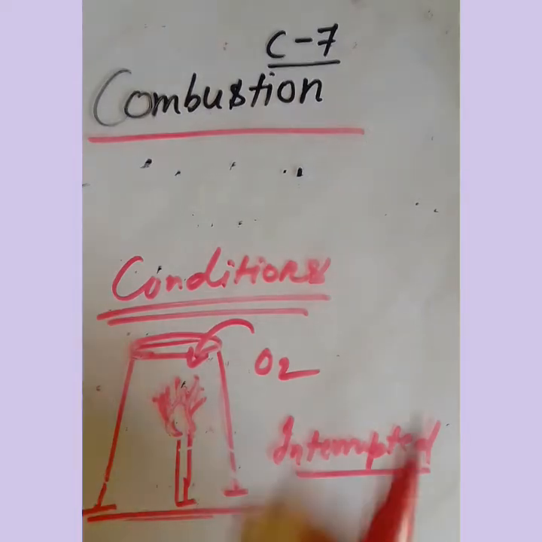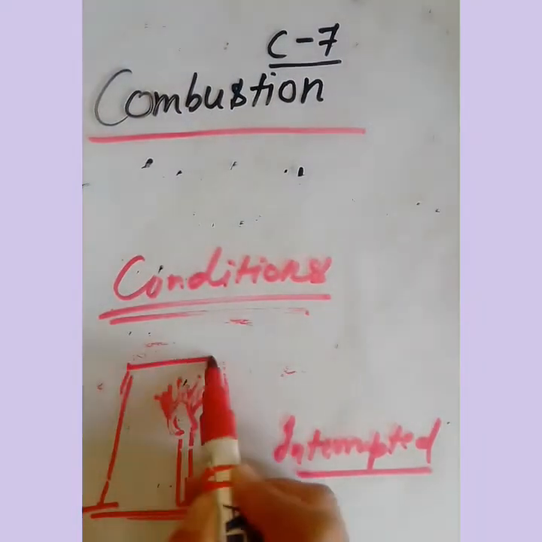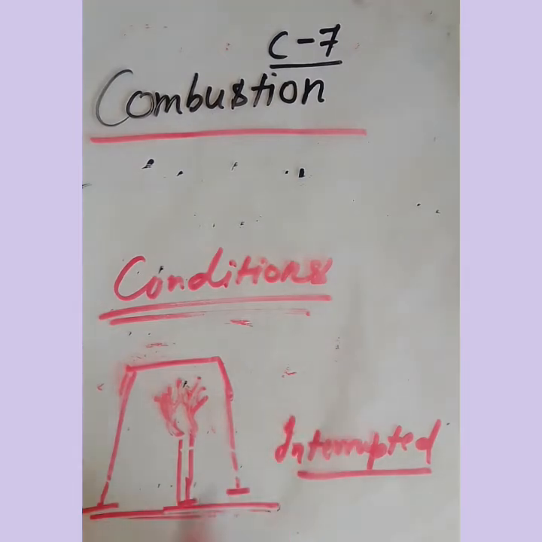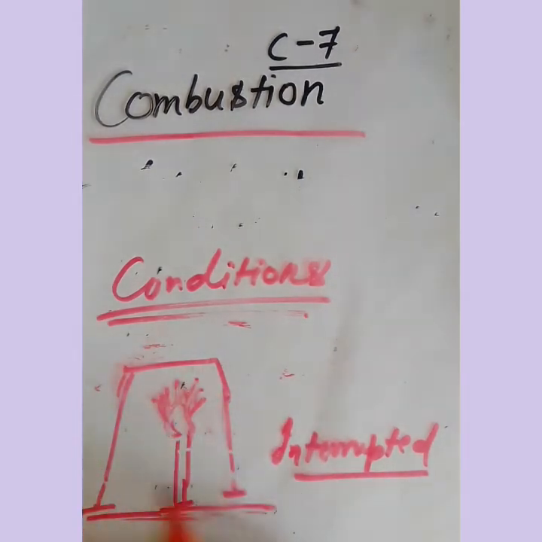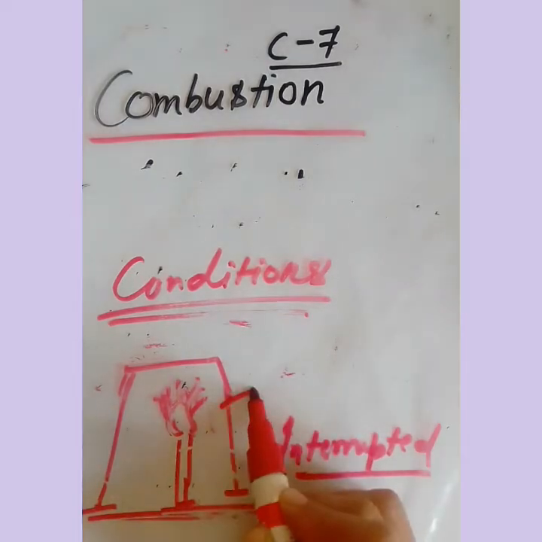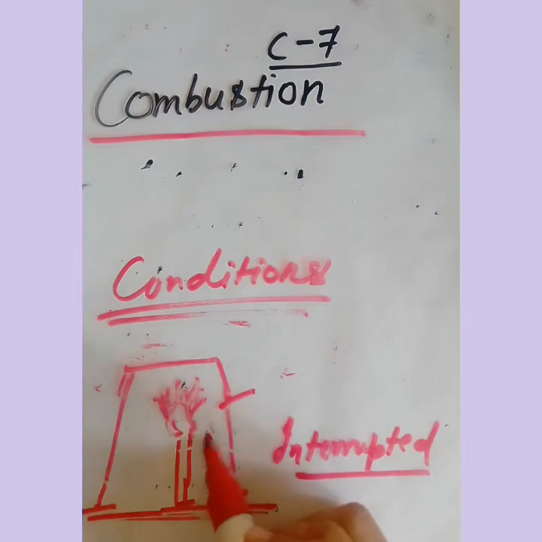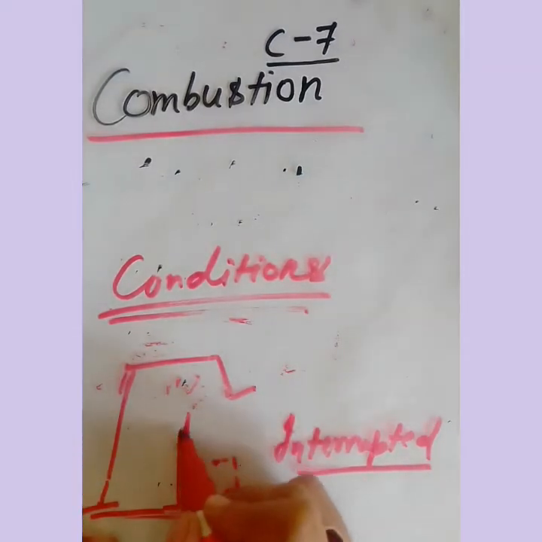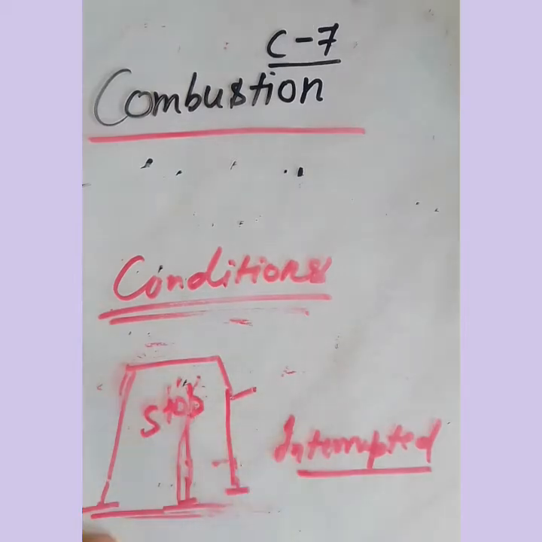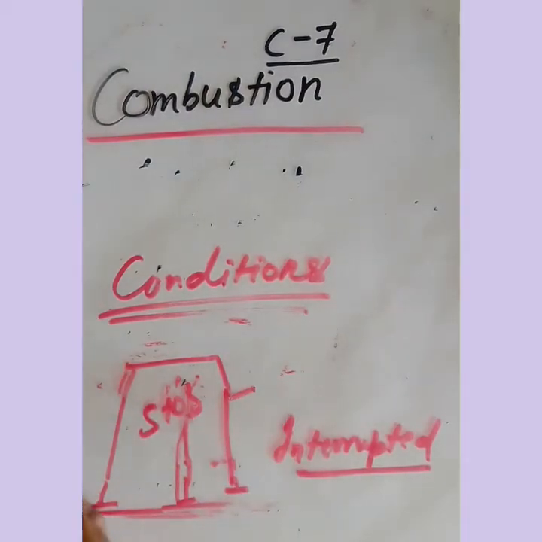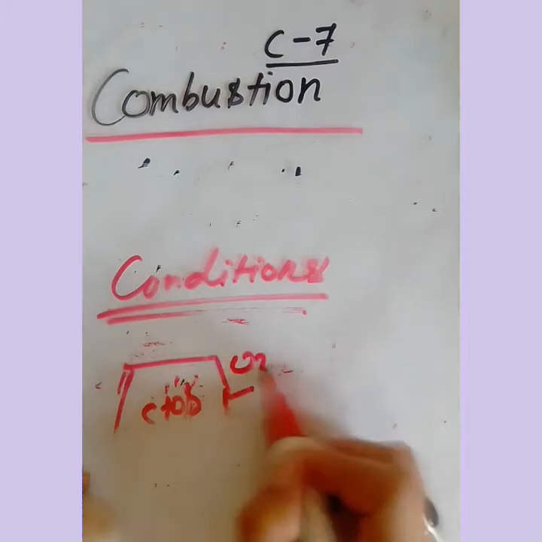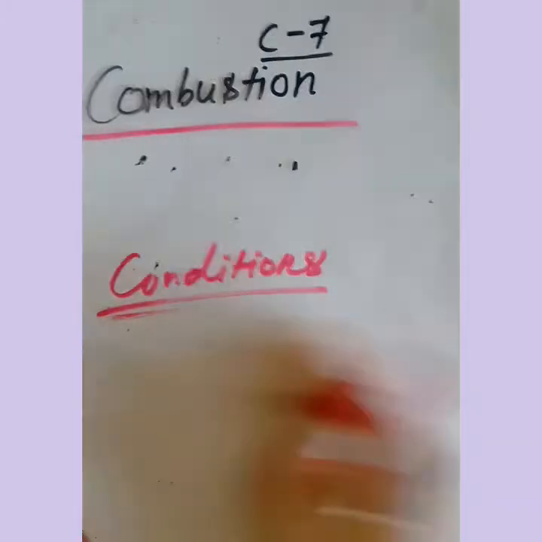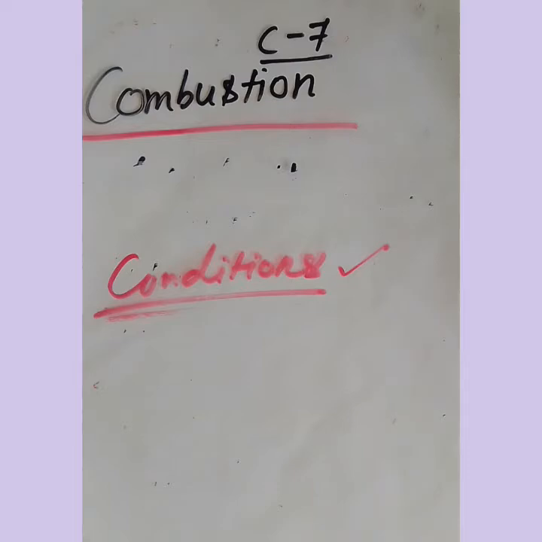In the third case, you place a completely closed chamber, a completely inverted jar that is closed from all sides. What will you observe? For a fraction of a second it will burn. Why for a fraction of a second? Because there is oxygen earlier that is trapped in the chamber. After that, immediately this candle will stop burning. It will not burn now. So what does it mean? Because there is no oxygen. So we can say that oxygen is a very important condition for combustion.